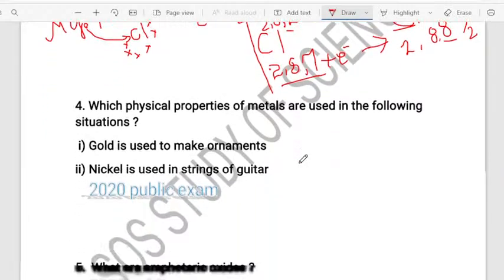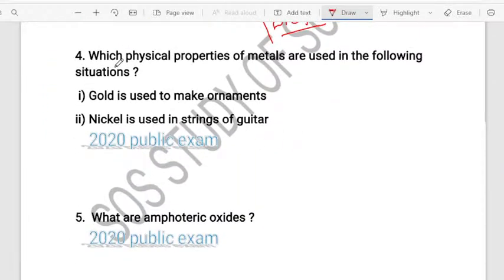So now moving to the next question. See, they will ask which physical property of metals is used in the following situation. Very important. Yesterday I was telling you, dear students, I think you remember, that questions can be asked based on the physical properties. That means they ask questions in the examination based on the physical properties of metals.